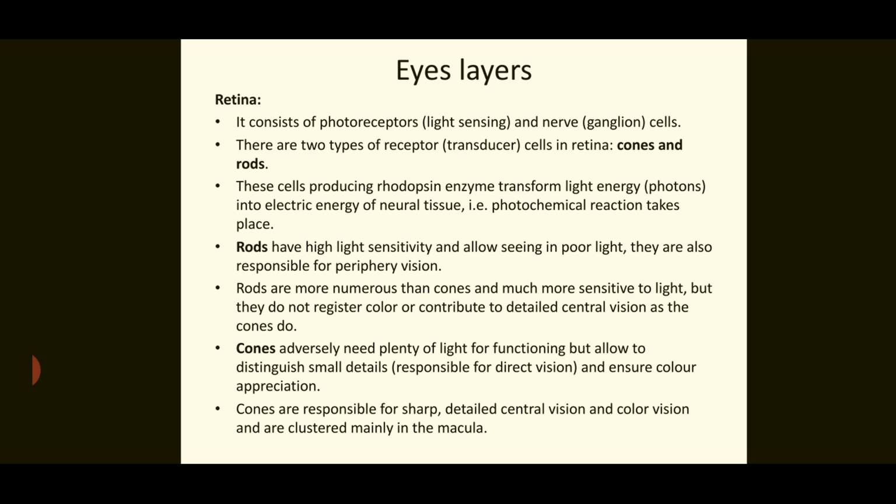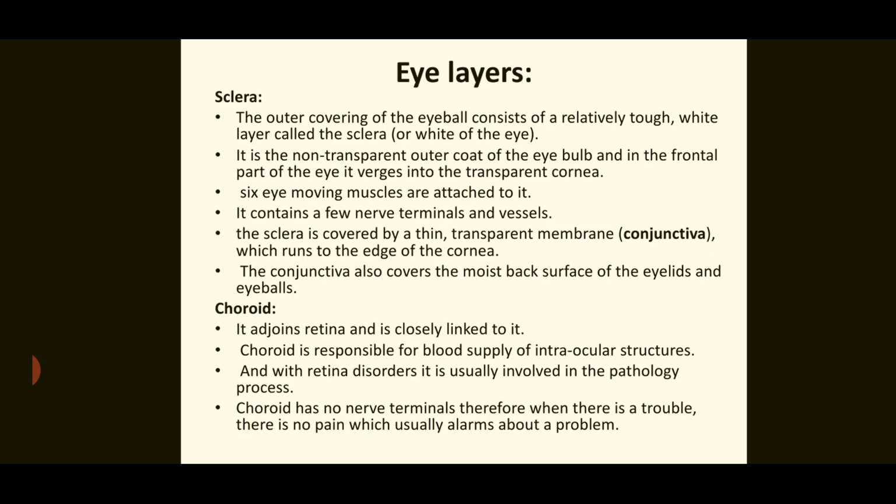Cones need plenty of light for functioning but allow us to distinguish small details and ensure color vision. Cones are responsible for sharp detailed central vision and color vision and are clustered mainly in the macula.